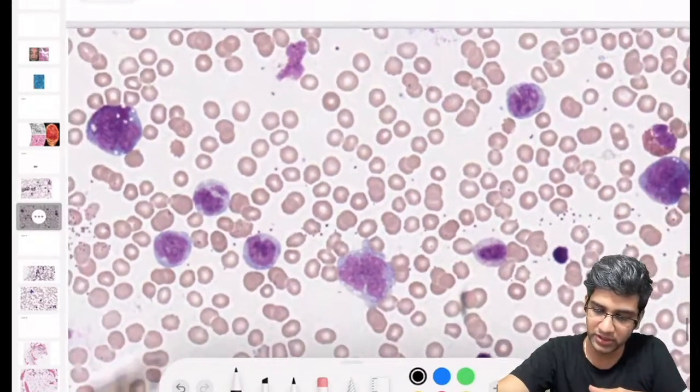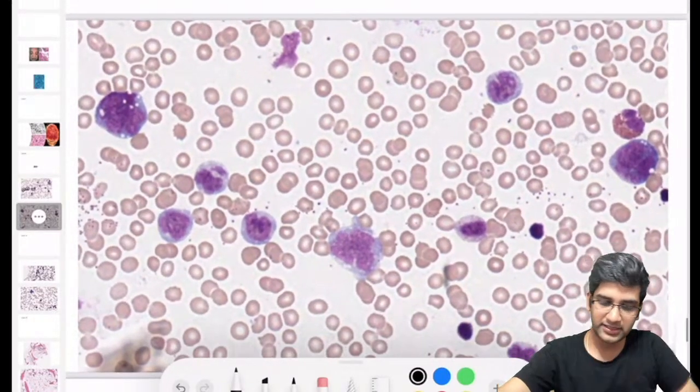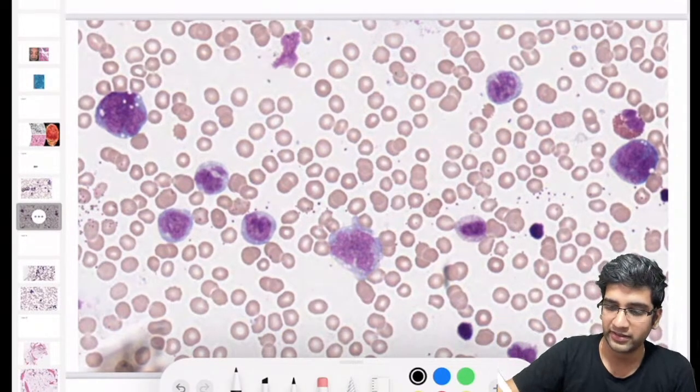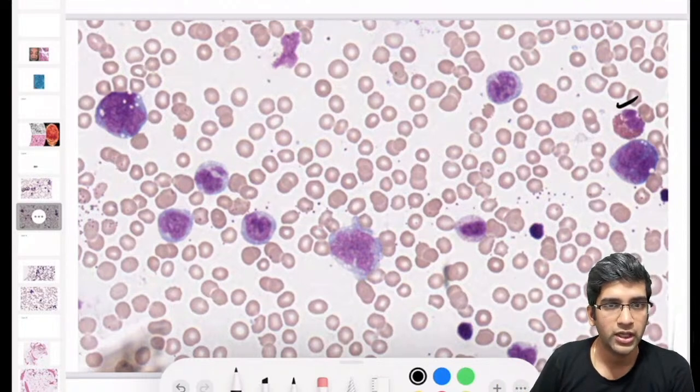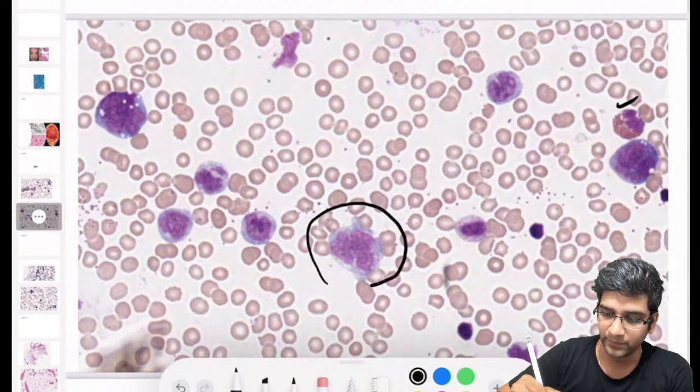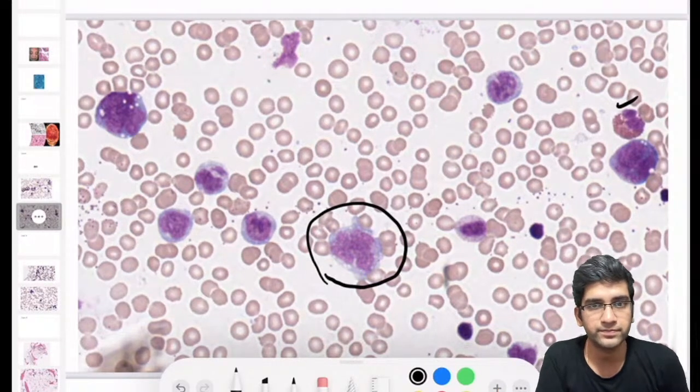I have one more image. Can I say this image is much better and clearer? Again, I'm having an eosinophil in the corner. I hope you can appreciate the eosinophil in the corner. Look at this image. If you look at this cell, are you seeing vacuoles here? There are vacuoles seen, right?